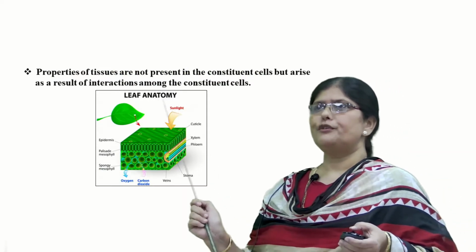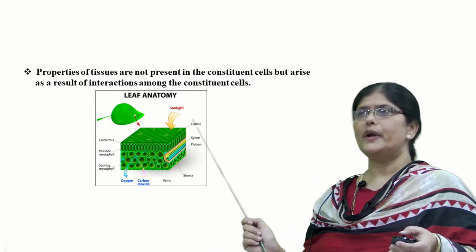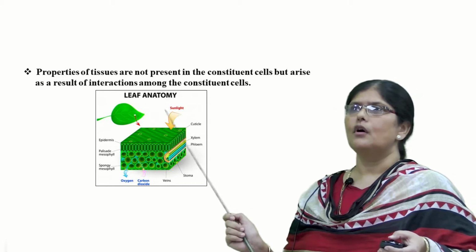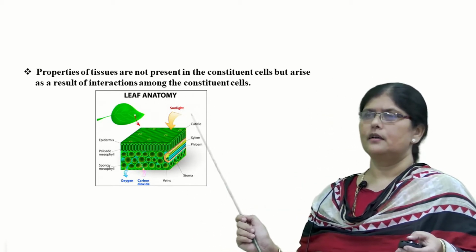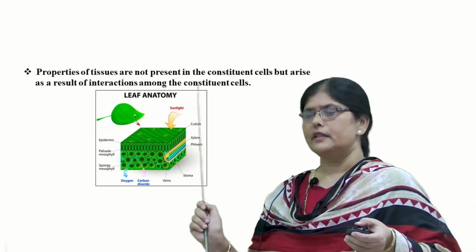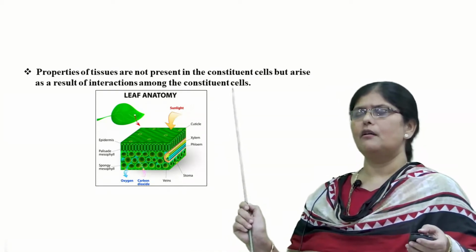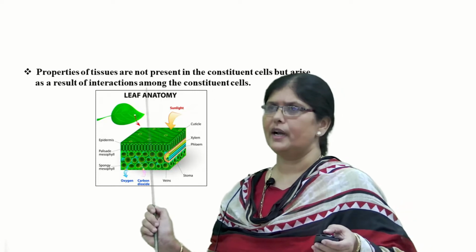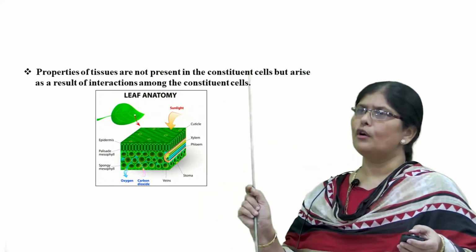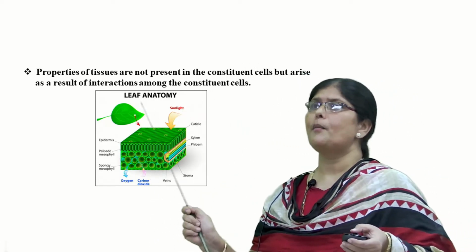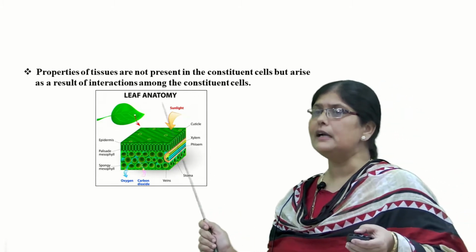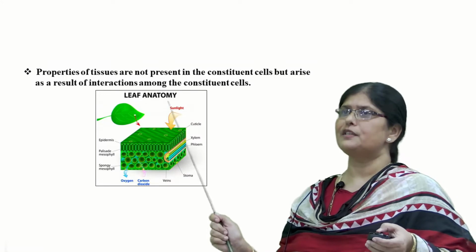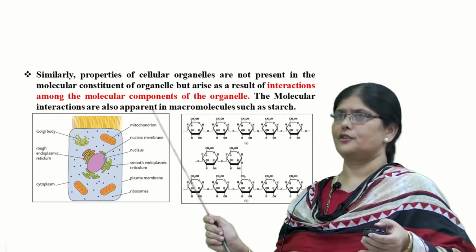The properties of tissues are the result of interaction among the constituent cells. What does it mean here? We are multicellular organisms, all made up of many tissues, right? The functioning of a tissue is because of the interaction among the constituent cells, not because of a single cell itself. So this suggests that living organisms show interactions.